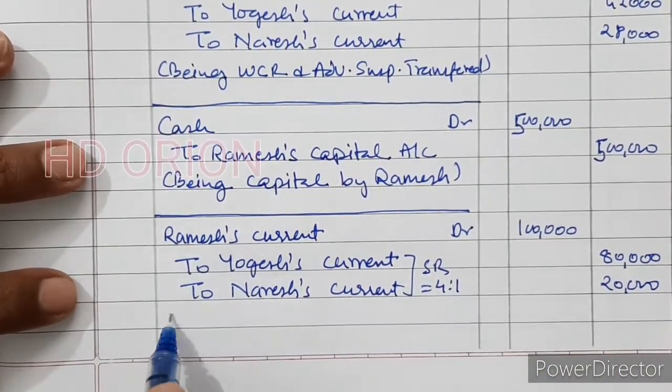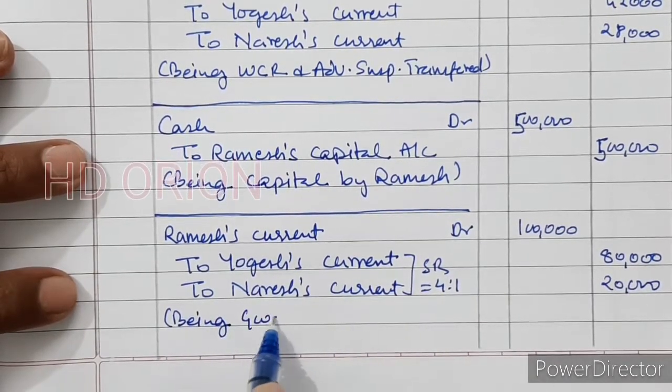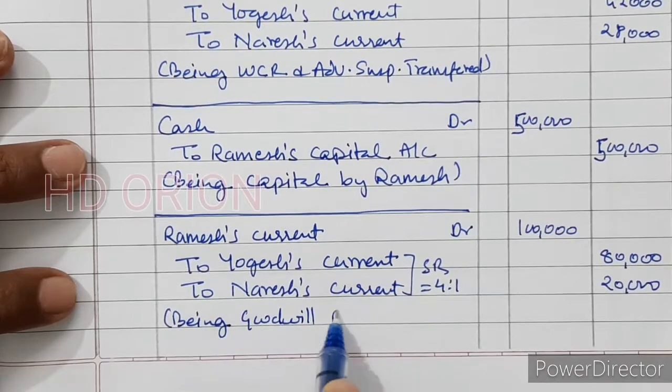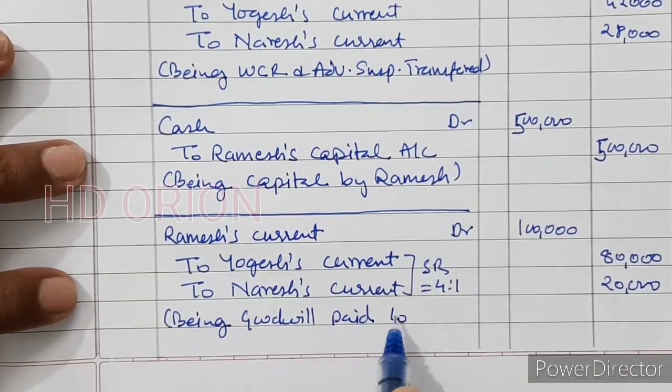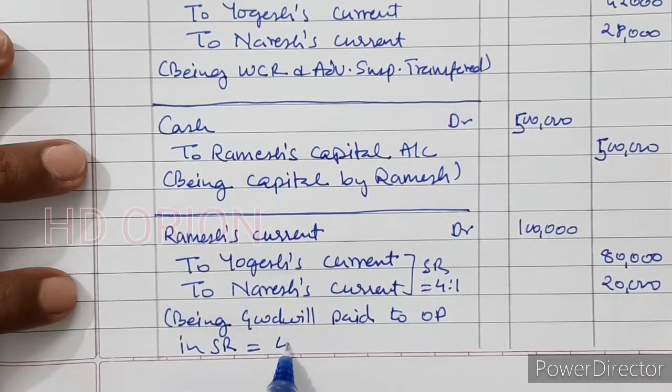Just now we have calculated. Being goodwill paid to old partners in sacrificing ratio, that is 4:1.